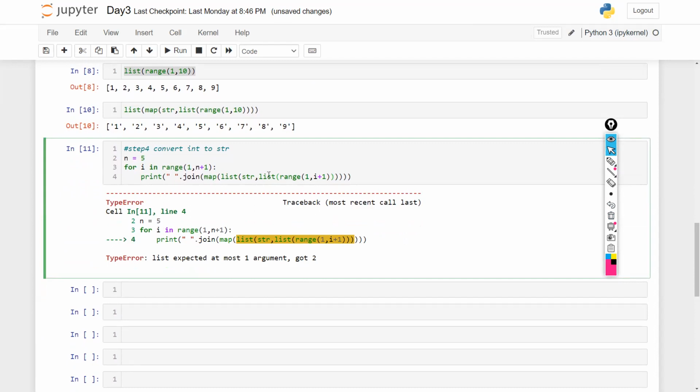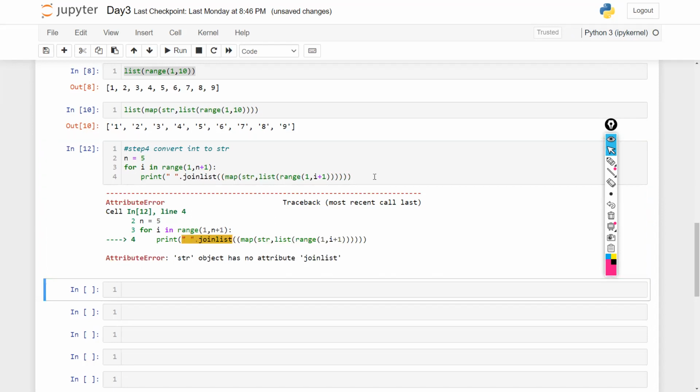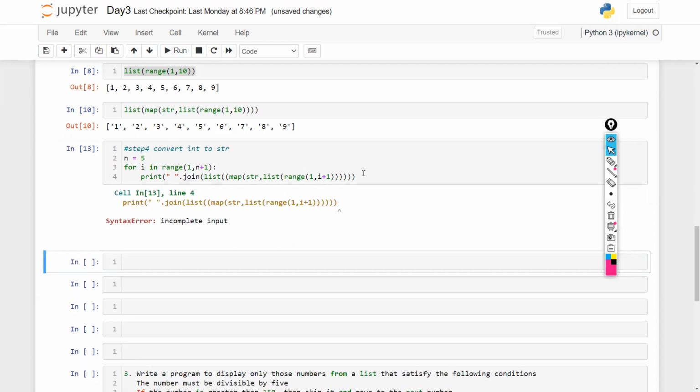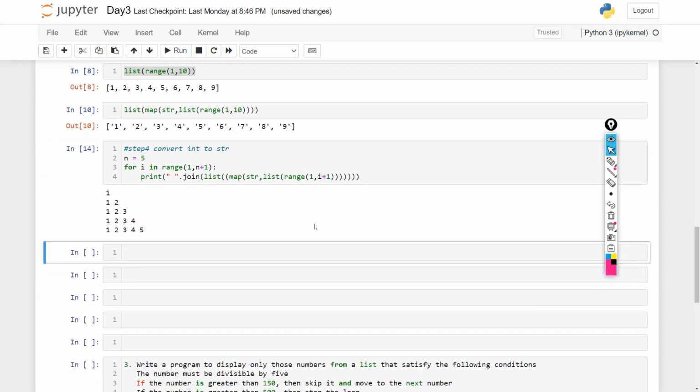Yes, so let me see where we need to convert. Just a second, we have not given this properly. So in the map function, we need to give str and a list. And this we need to convert back to a list. So now it is done. String object has no attribute join, and inside the bracket that should be. And yes, it is done. Now see, perfectly it is done.